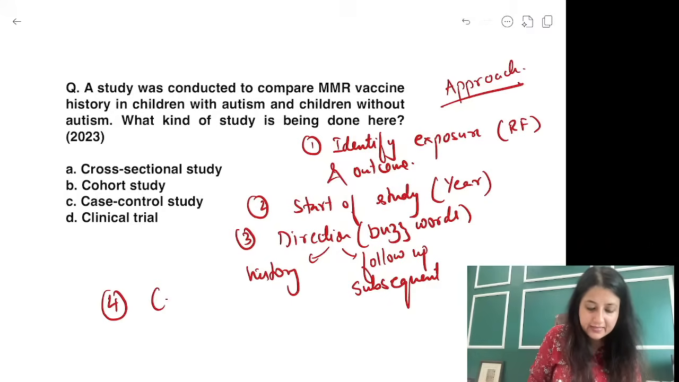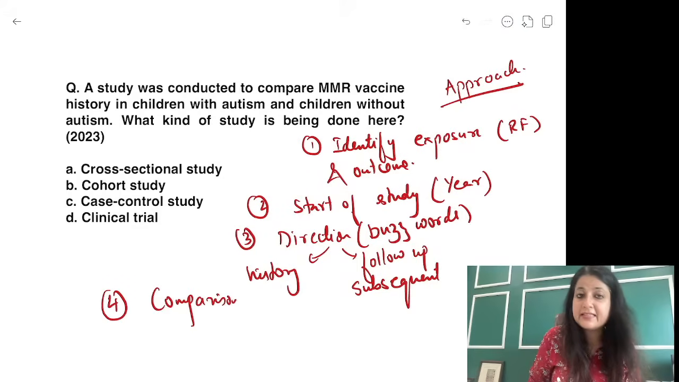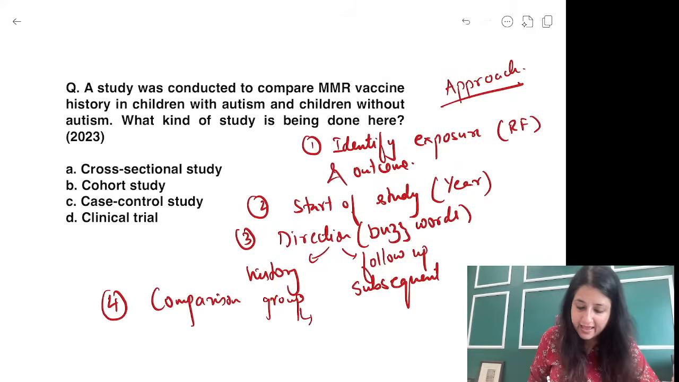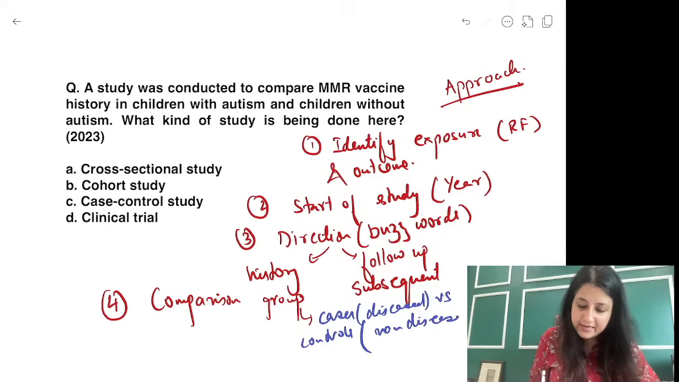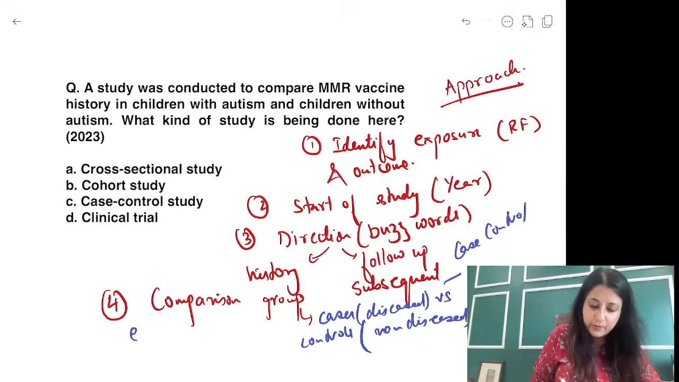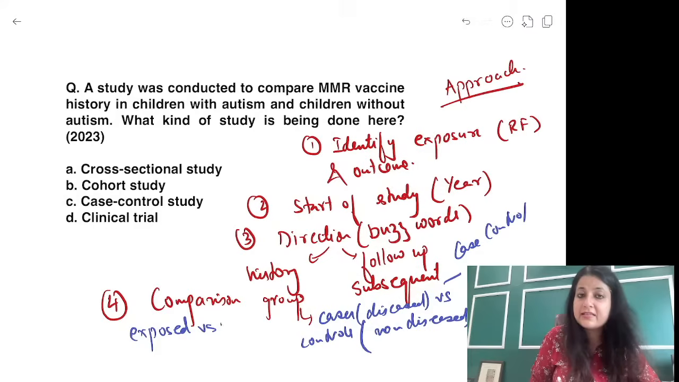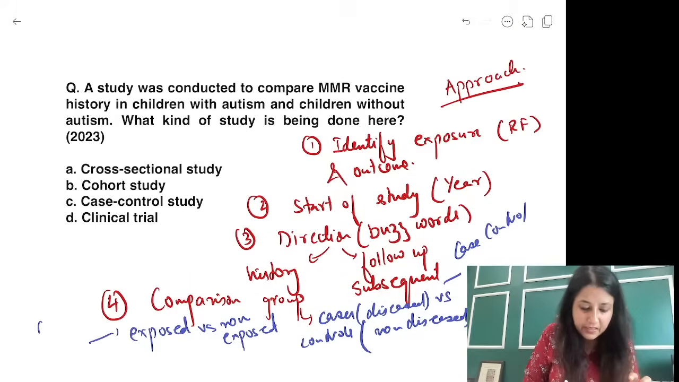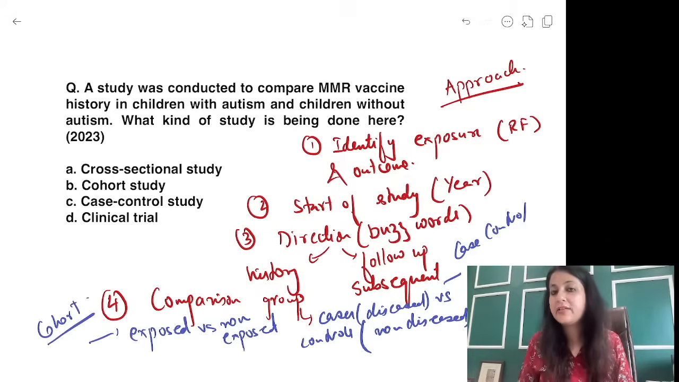Next, you have to always look at the comparison group, guys. This is very important. Comparison group means if you ever see that we are comparing cases or diseased versus controls or non-diseased, then our study will be a case control. But if you ever see we are comparing exposed versus non-exposed, meaning risk factor versus no risk factor, what will be your study? You will always have a cohort study design.